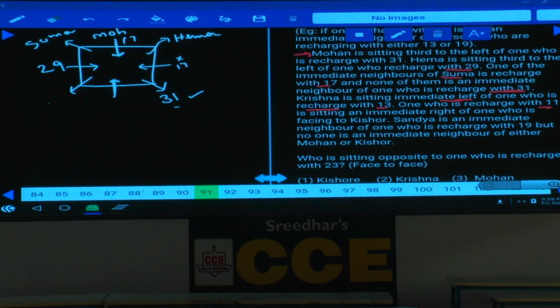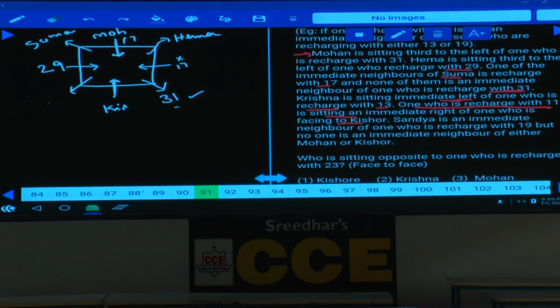One who recharged with 11 is sitting an immediate right of the one who is facing Kishore. Now, sir, first let us take this information here. Now, this Kishore is facing one person, and this Kishore is a male. That person Kishore must face another male, isn't it? Hence Kishore. Then can you take this Kishore at this place? If you take Kishore at this place, then what happens here? Kishore is facing this one.